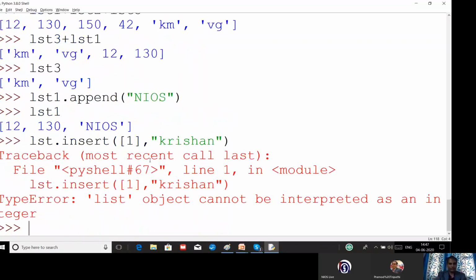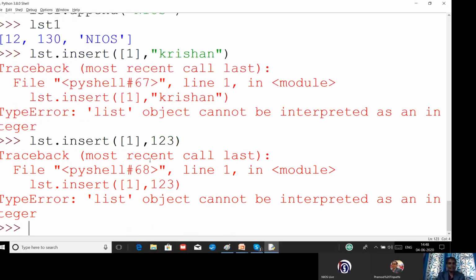Okay, let us have another example. lst dot insert, we'll open the bracket, use the same index, and this time write a number value. Last time we wrote a string value, now we have written an integer value. Let us see the error. We are getting the error again: list object cannot be interpreted as an integer.